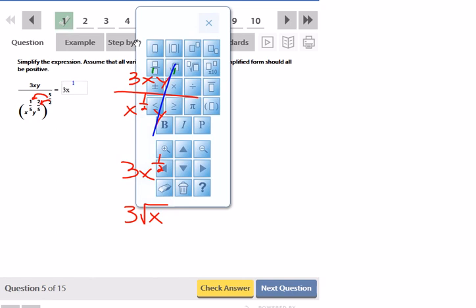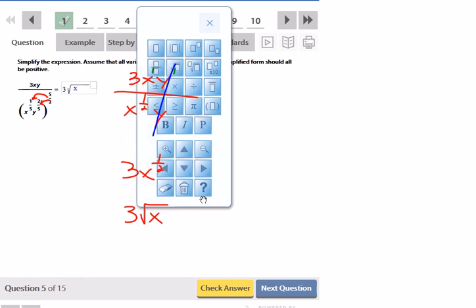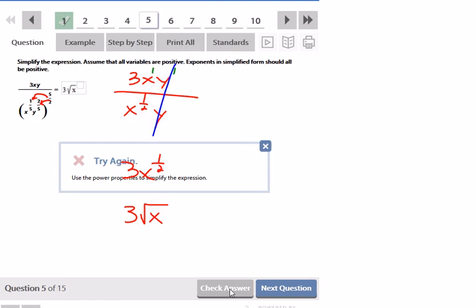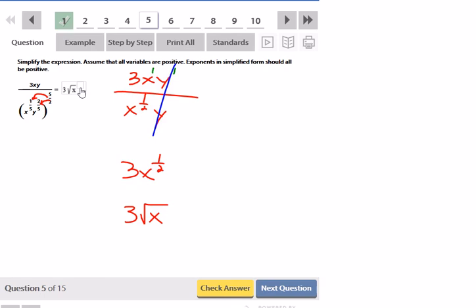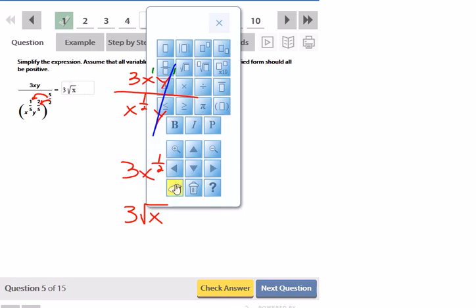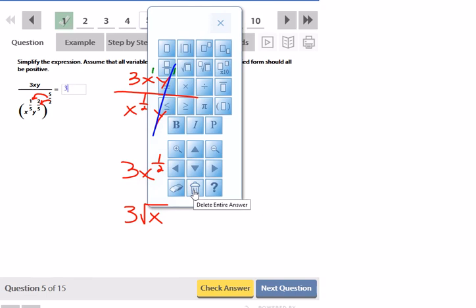Oops, wrong one. 3 square root of x. Yeah, I had a feeling they'd mark that wrong, so let's try leaving it as 3x to the 1/2 power 1 over 2.